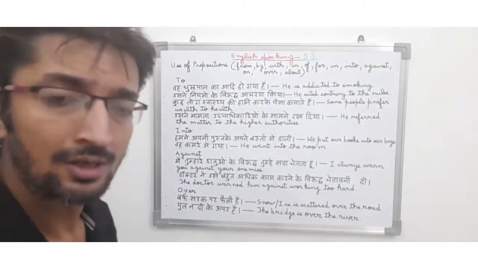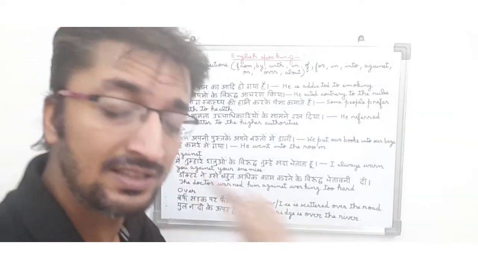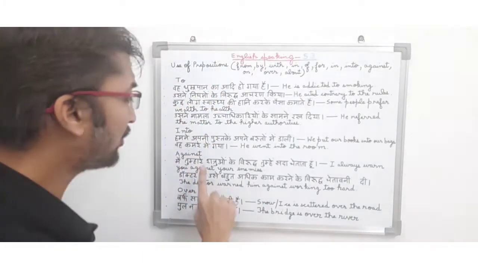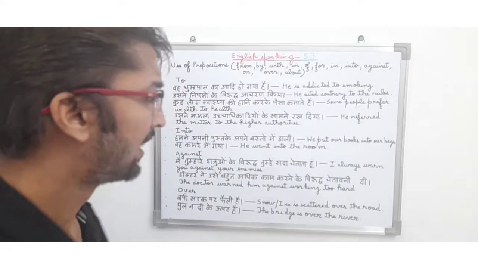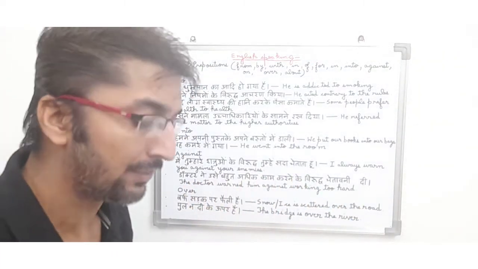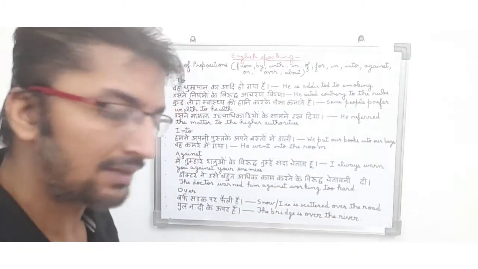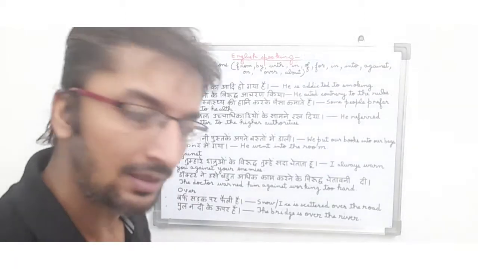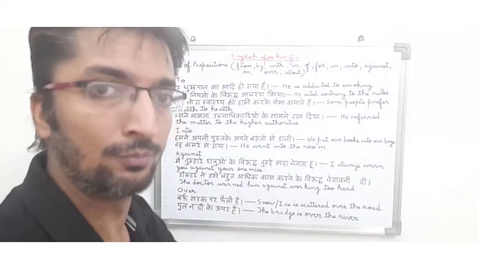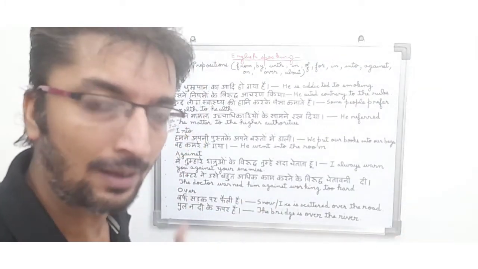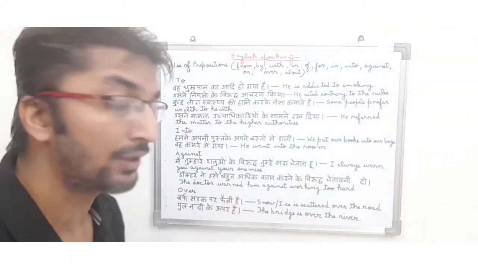Now friends, we will discuss about against, that how we use against in our English sentences. मैं तुम्हारे शत्रुओं के विरुद्ध तुम्हें सदा चेताता हूँ. So in English it means I always warn you against your enemies. So friends, in this sentence the well-wisher or another person is making another person aware that मैं तुम्हारे शत्रुओं के विरुद्ध तुम्हें सदा चेताता हूँ. मैं मतलब तुम्हें हमेशा अवेयर करता हूँ अपने दुश्मनों के विरुद्ध. So in English it means I always warn you against your enemies.